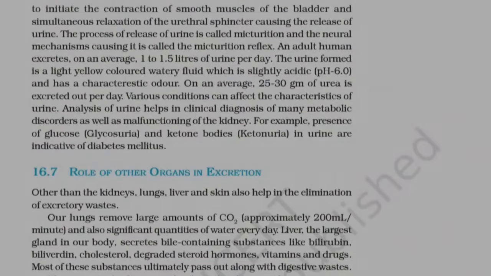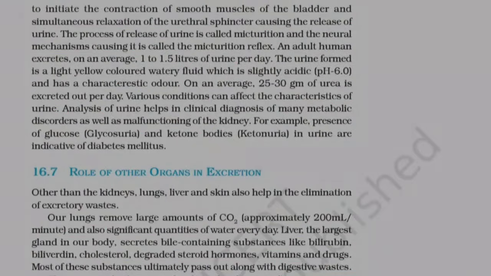An adult human excretes, on an average, 1 to 1.5 liters of urine per day. The urine formed is a light yellow-colored watery fluid which is slightly acidic, pH 6.0, and has a characteristic odor. On an average, 25 to 30 grams of urea is excreted out per day.